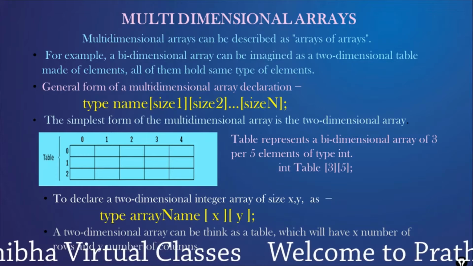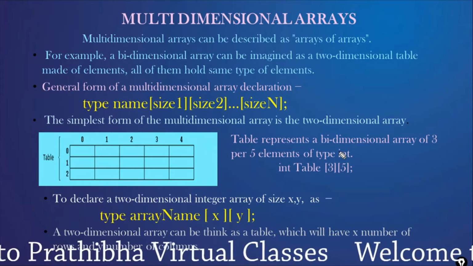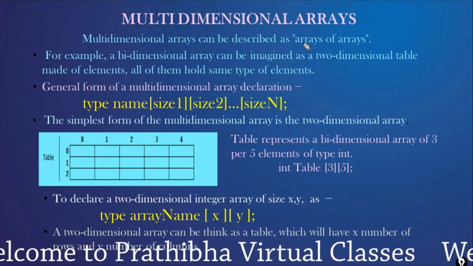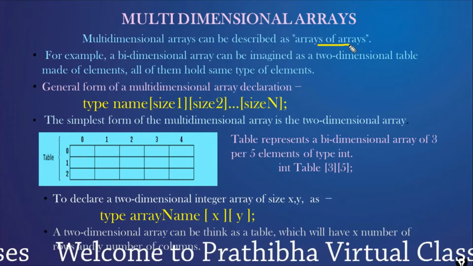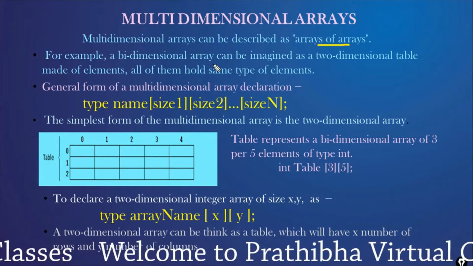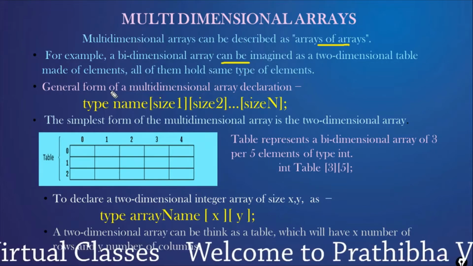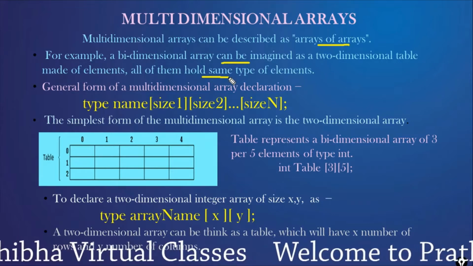Multi-dimensional arrays means multiple dimensions. It is considered as arrays of arrays. For example, a bidimensional array can be imagined as a two-dimensional table made of elements, all of which hold the same type of elements.